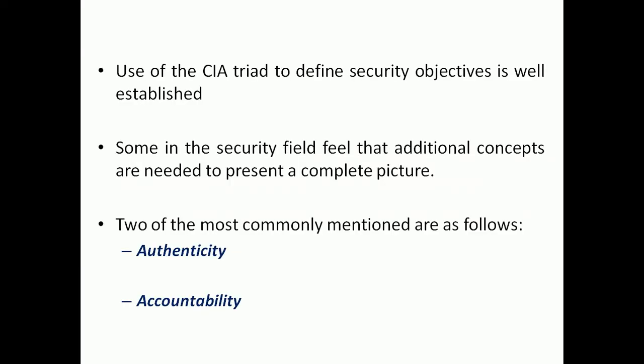Okay, so if we talk about these three mechanisms, these three are enough to have complete security concepts in any system. Obviously at that point we can add two more additional concepts. One is called authenticity and the other accountability.